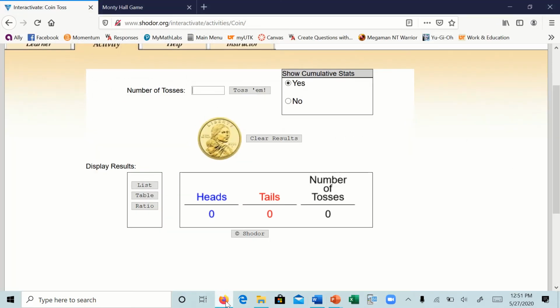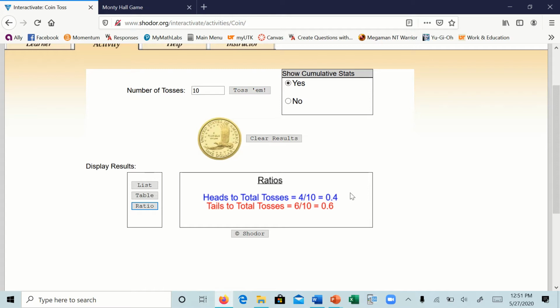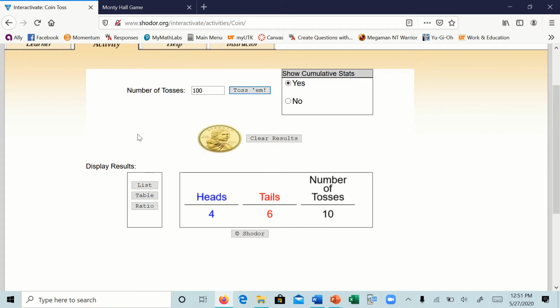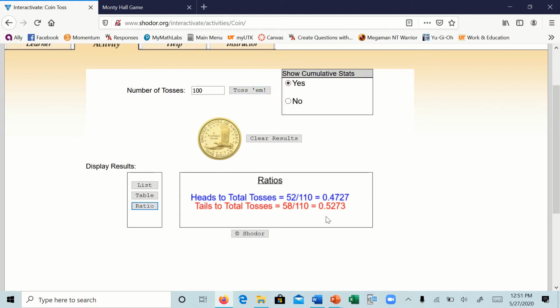So here's a website that tells us the number of coin flips. So if we did 10 coin flips, right? Let's toss them. So this calculated that we would get 4 heads and 6 tails. So the ratio of that would be about 40% and 60%. So still not 50-50. So let's do 100 more times. So we flip 100 more times. All right, we get 52 and 58, which is getting kind of closer, right? That's 47%, 52%, right? We're just dividing by the total.